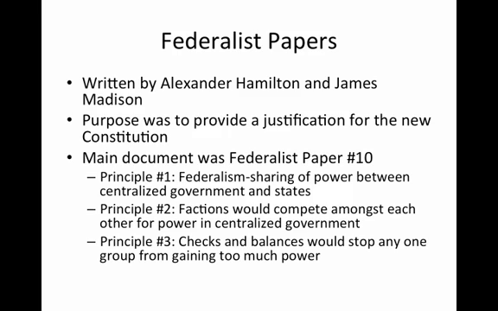First, the idea of federalism, a sharing of power between the centralized government and states. Their argument behind this was that this would make sure that the centralized government would never gain so much power that it would become like the monarchy. Principle number 2. Factions would compete amongst each other for power within the centralized government. In other words, there would be so many groups competing over their self-interest that they would nullify one another and check and balance one another to make sure that no one group ever attained too much power. And principle number 3. Checks and balances between the branches of government would stop any one group from gaining too much power.